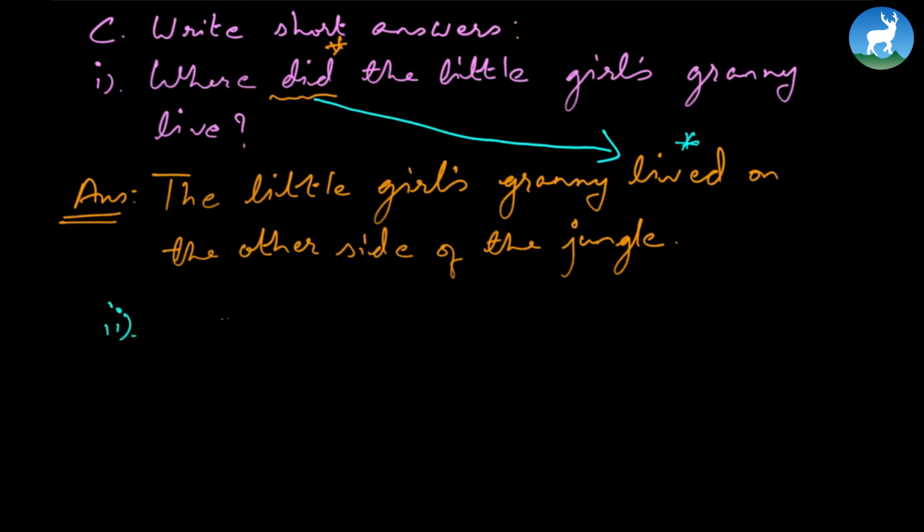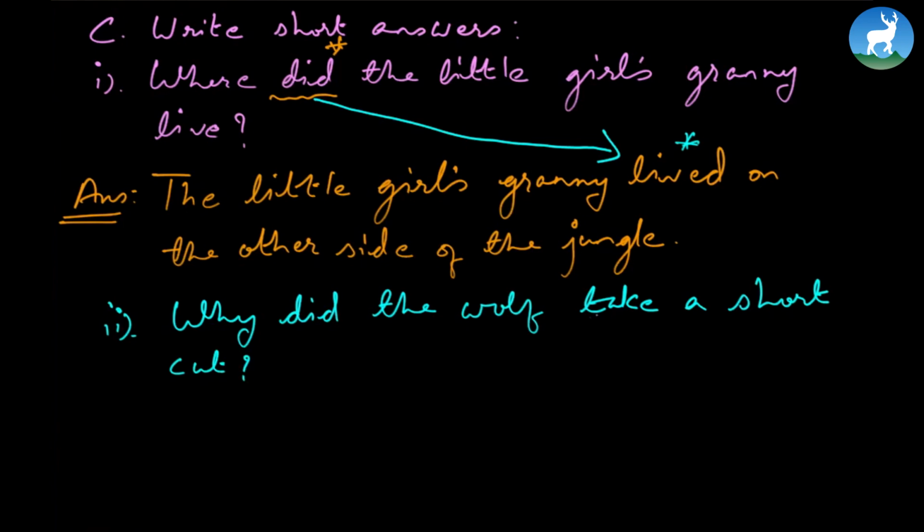Now, why did the wolf take a shortcut? Remember, here is again simple past. Take becomes took. The wolf took a shortcut because, you'll get the answer from the passage. You'll have to read the passage to get the answer.